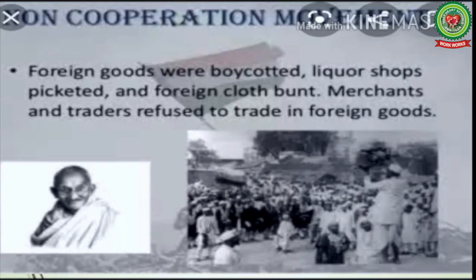In the non-cooperation movement, foreign goods were boycotted, liquor shops were picketed, and students used to stand outside the shops where British goods were sold and not let the customers enter. The foreign cloth was burned. The merchants and traders refused to trade in foreign goods and asked Indians to set up indigenous local industries in order to promote khadi and local Indian products.